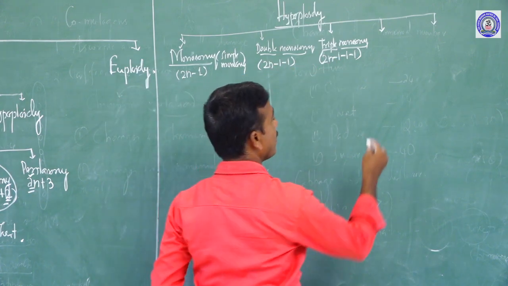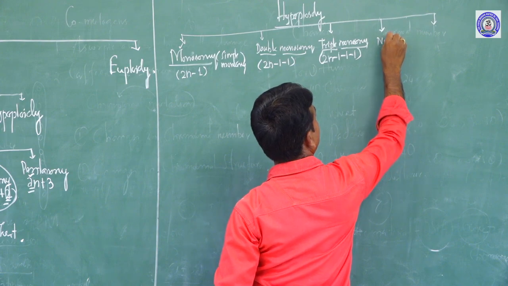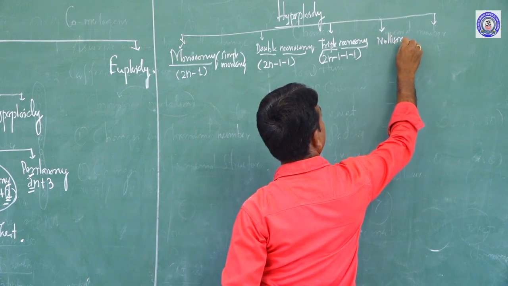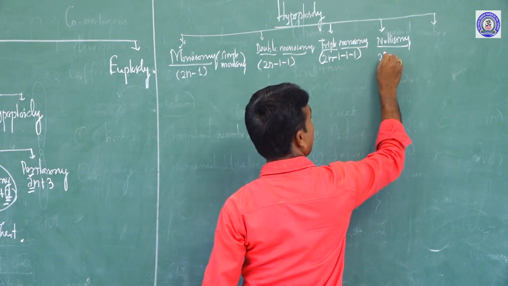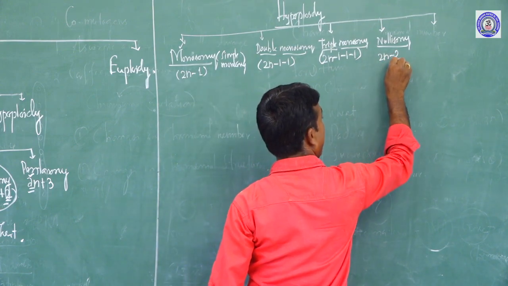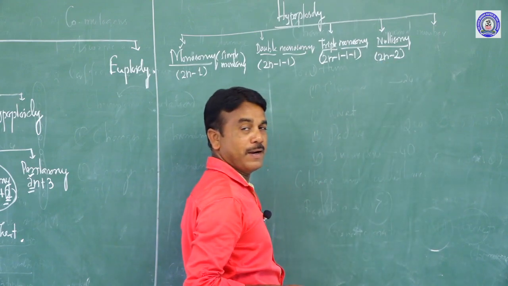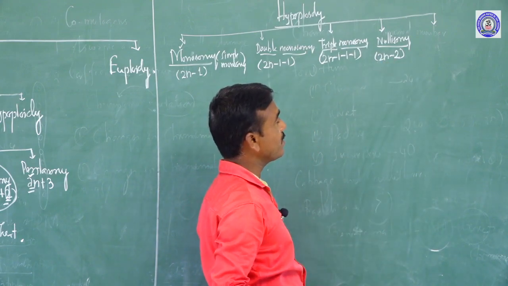The next one is commonly called nullisomy. What is nullisomy? Loss of a pair of chromosomes from the diploid. This is commonly called nullisomy.